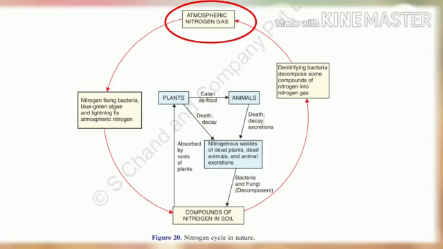Understand, children? So in this way the cycle is completed, and this nitrogen cycle keeps on repeating in nature. As a result of nitrogen cycle in nature, the percentage of nitrogen gas in the atmosphere remains constant. Understand, children?